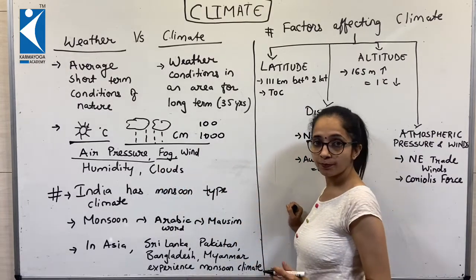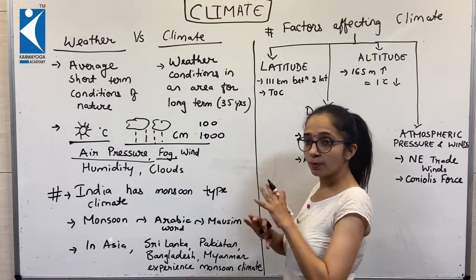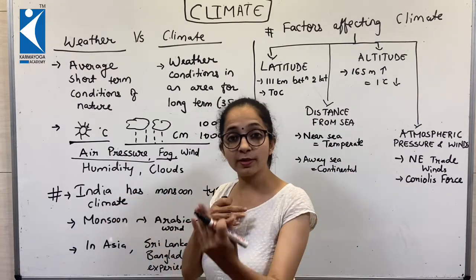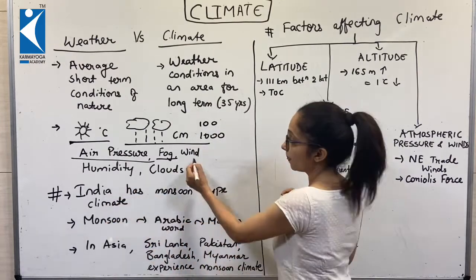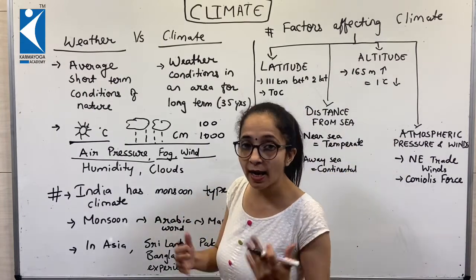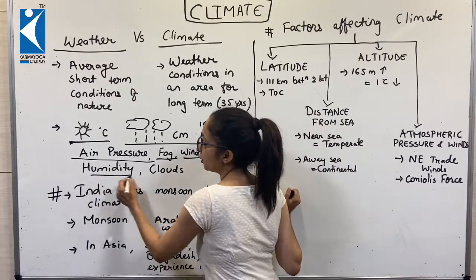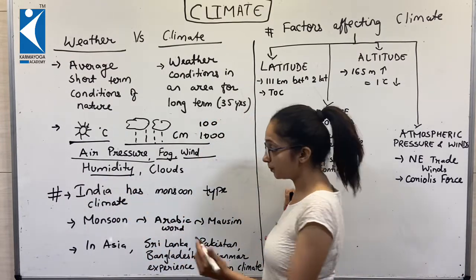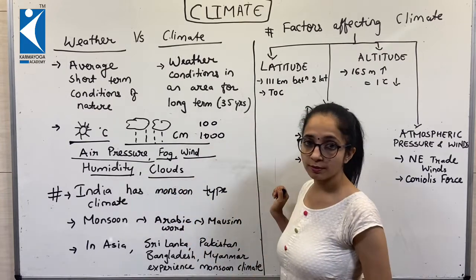Fog, the presence of wind and climatic conditions where the visibility gets lesser. Wind, the flow, the velocity could be higher or lower. Humidity, the presence of moisture, vapor and clouds.